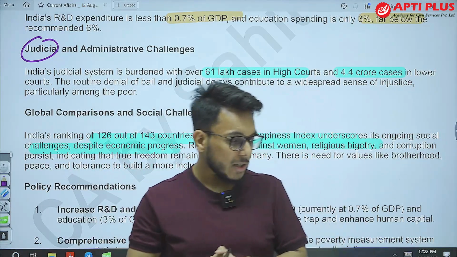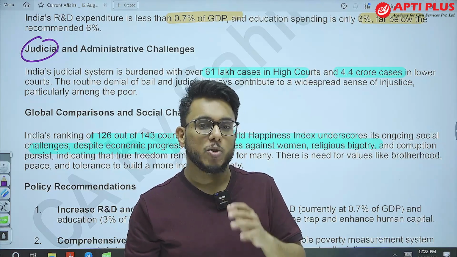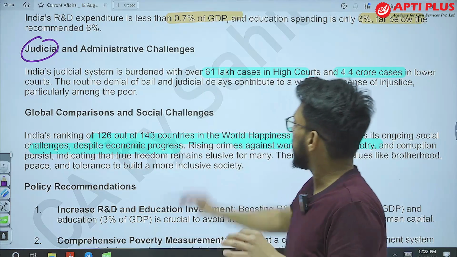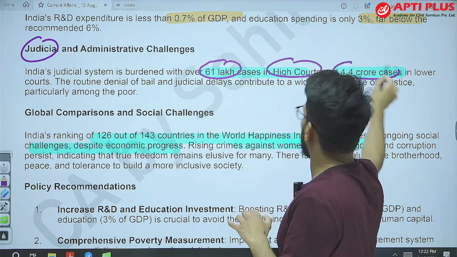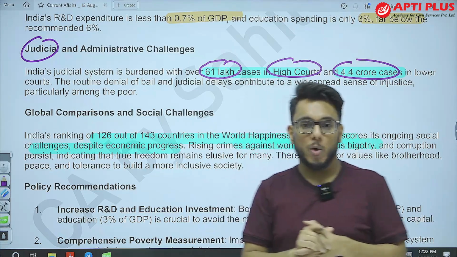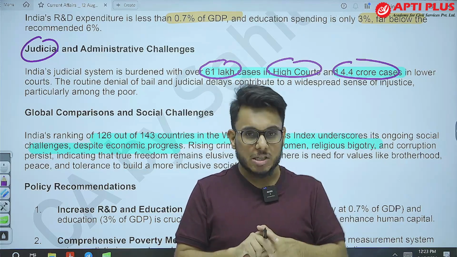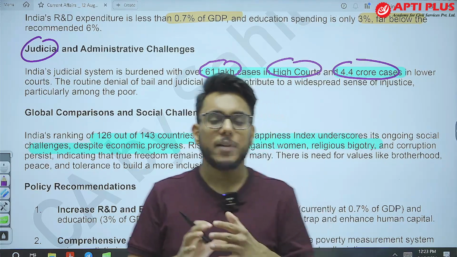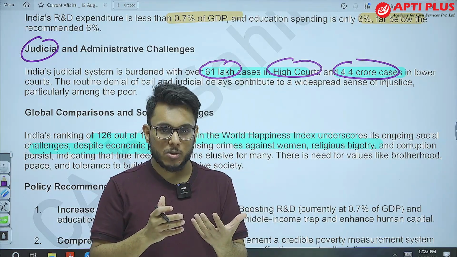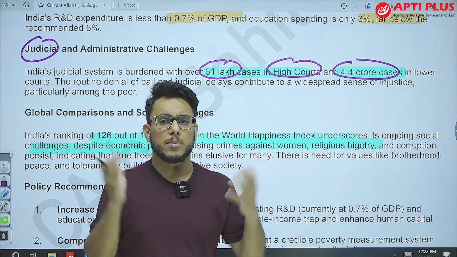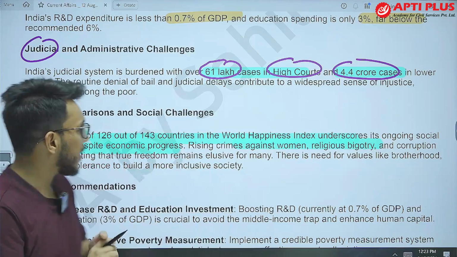You see that right now there is a lot of judicial pendency. Approximately 61 lakh cases are pending in high courts and 4.4 crore cases are pending in the lower courts. Cumulatively, more than 5 crore cases are pending. So justice delayed is justice denied, and because of the judicial pendency, it affects the ease of doing business also, because commercial disputes and civil disputes also take a lot of time to get resolved.